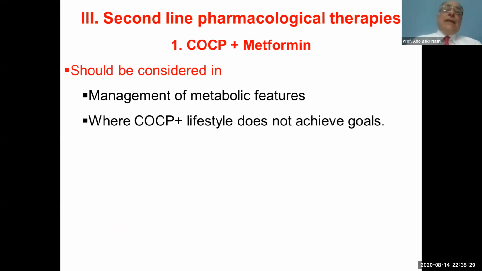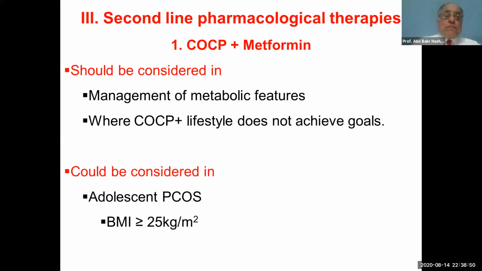The second line pharmacological therapy is a combination of combined oral contraceptive pills and metformin, and this should be considered in management of metabolic features, and also where the combined oral contraceptive pills and the lifestyle don't achieve our goals. It should be considered in adolescent polycystic ovary syndrome with a body mass index more than 25 kilograms per meter square.